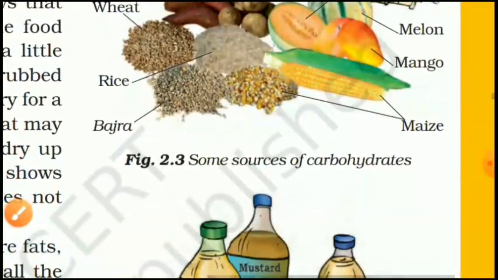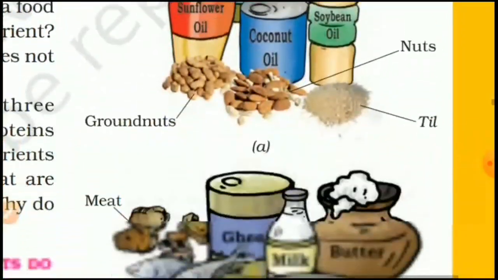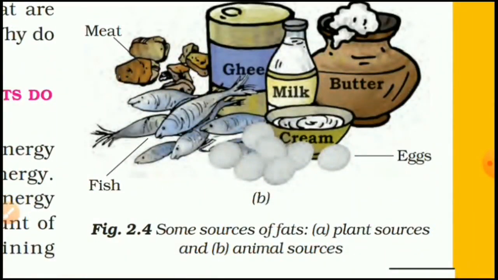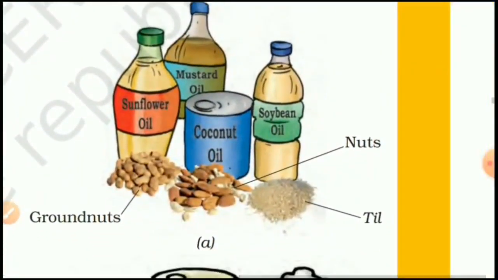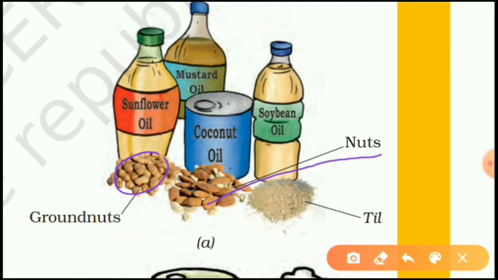Okay, remember very well. Then there are some sources of fats, which are plant sources and animal sources. Let's first look at the plant sources. Here you can see plant sources: groundnuts, nuts, badam and kaju, til.